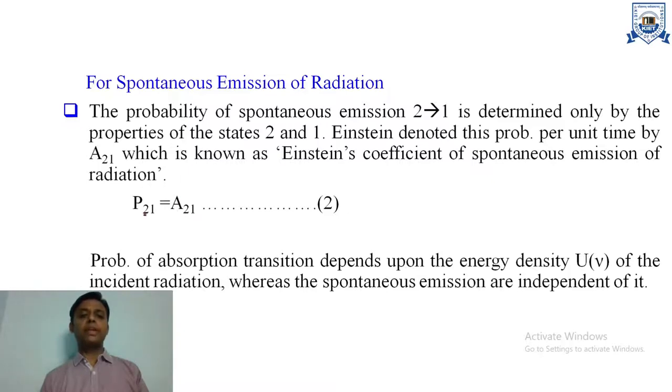So the equation can be written as probability P21 is equal to A21, equation number 2. So we can clearly understand here that in the absorption case energy density has a role, but in the case of spontaneous emission, it is independent of energy density.